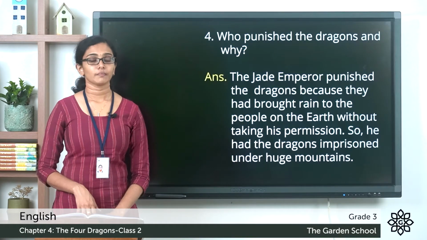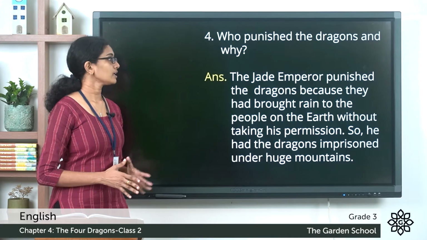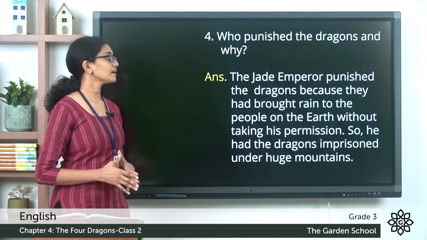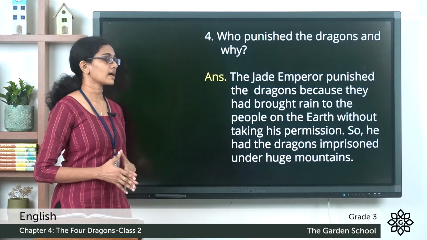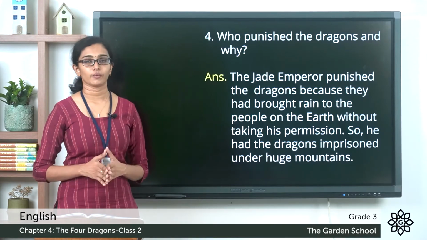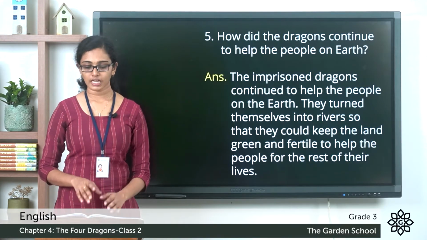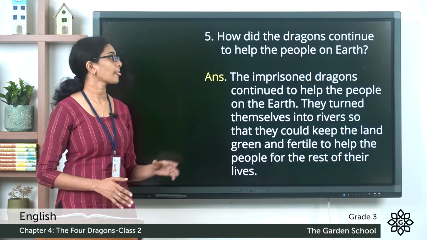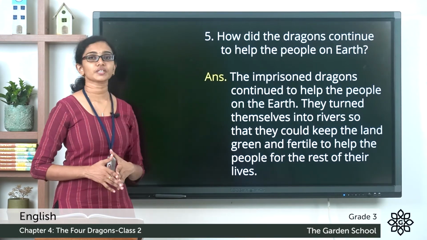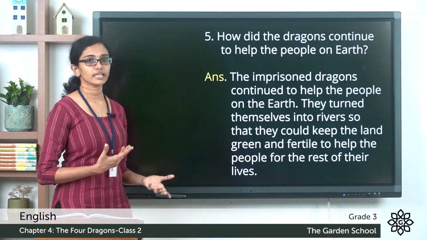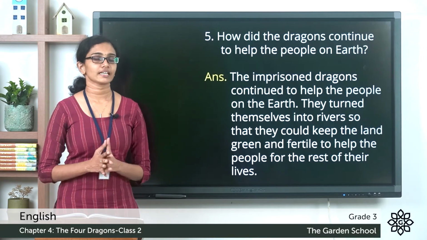Clear? Question number 4. Who punished the dragons and why? The Jade Emperor punished the dragons because they had brought rain to the people on the earth without taking his permission. So he had the dragons imprisoned under huge mountains. Clear? Now question number 5. How did the dragons continue to help the people on earth? The imprisoned dragons continued to help the people on the earth. They turned themselves into rivers so that they could keep the land green and fertile to help the people for the rest of their life. So I hope these questions and answers are clear to you.